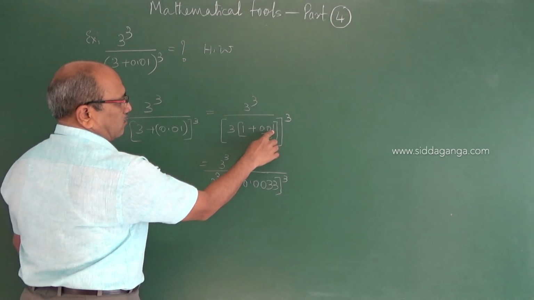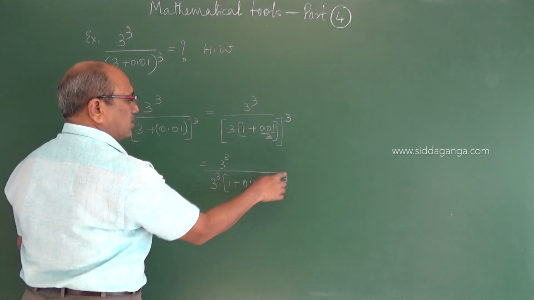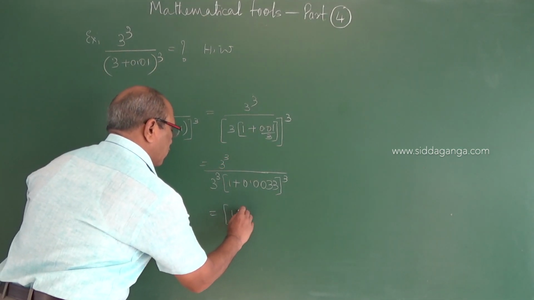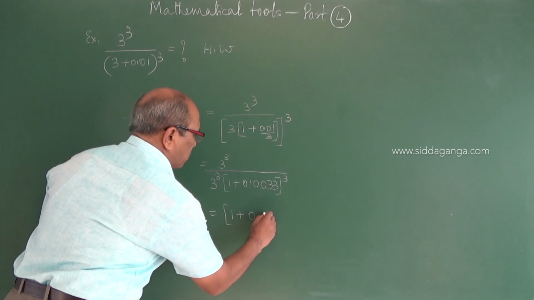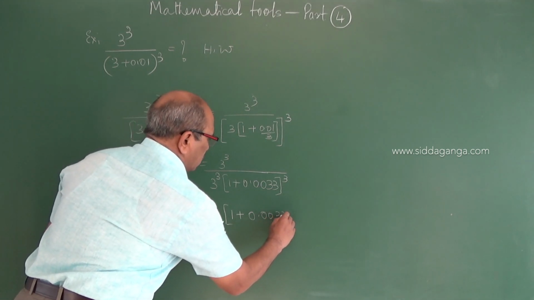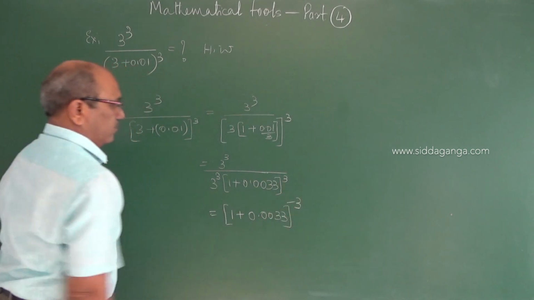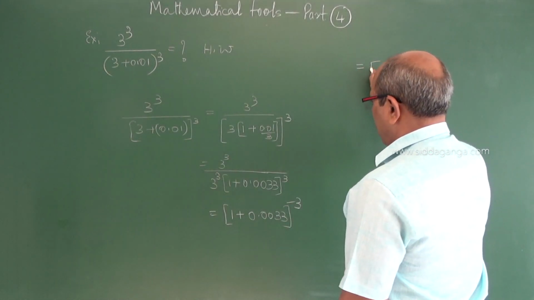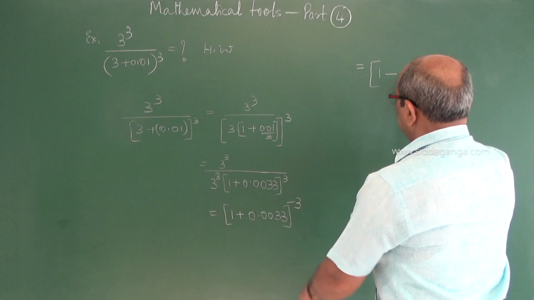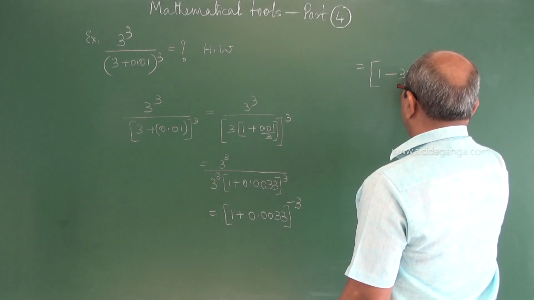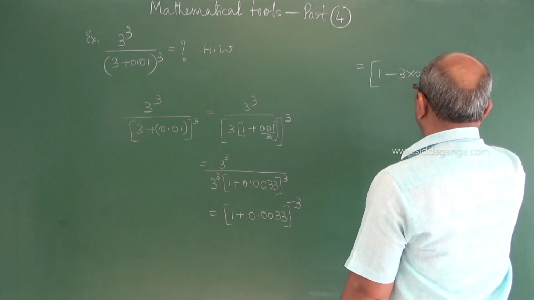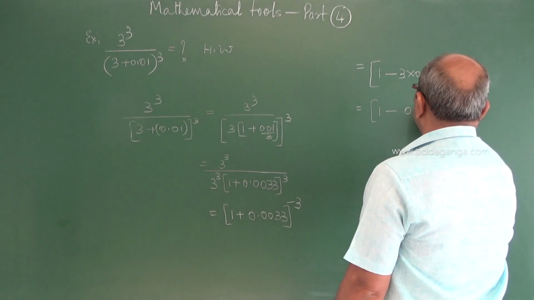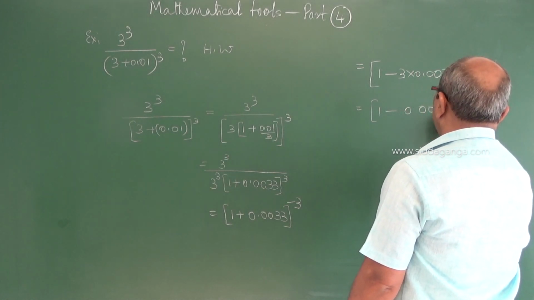1 by 3, 1 is not going 0, 10 times 3 can be written. 3 by 3 cancels and you can write this in the form (1 + 0.0033) to the power of minus 3. When I take that, 1 minus, because of minus 3, into 0.0033, this may be written as 0.0099.